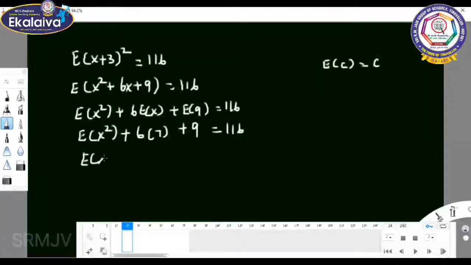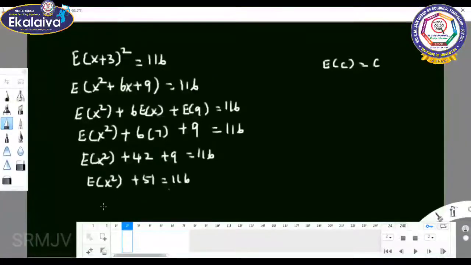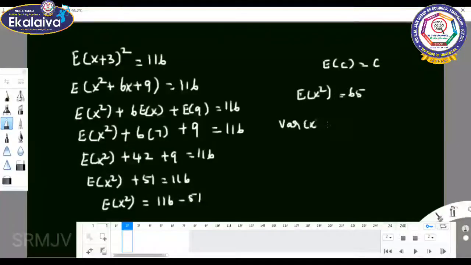E of X square plus 42 plus 9 equals 116. E of X square plus 51 equals 116. So E of X square equals 116 minus 51, which is 65. Now the variance of X. What is the formula for variance of X?